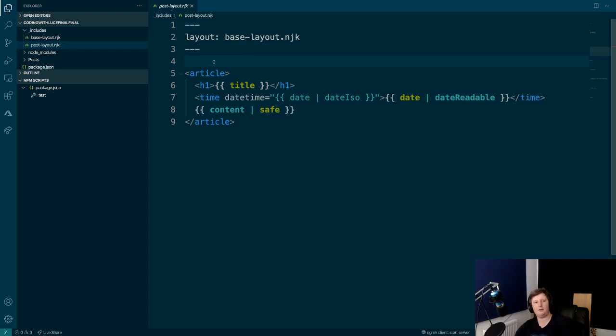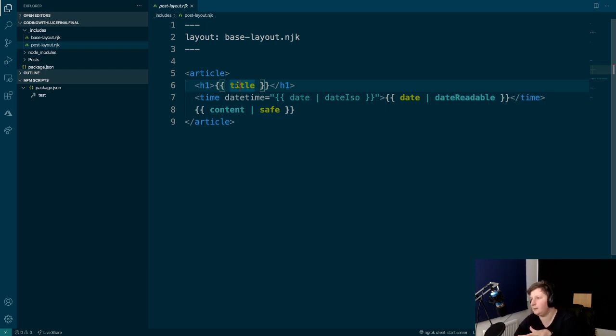And so post layout is another layout, another template we can use, but it's saying take the base layout and then add on top of it. So we've got this base layout, and then each one will be an article. It will have the title.